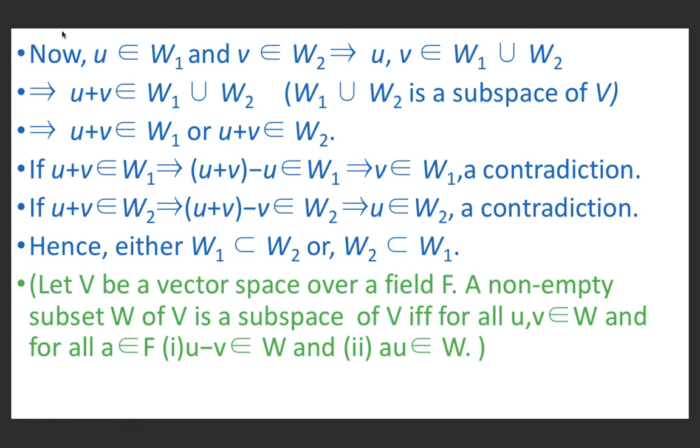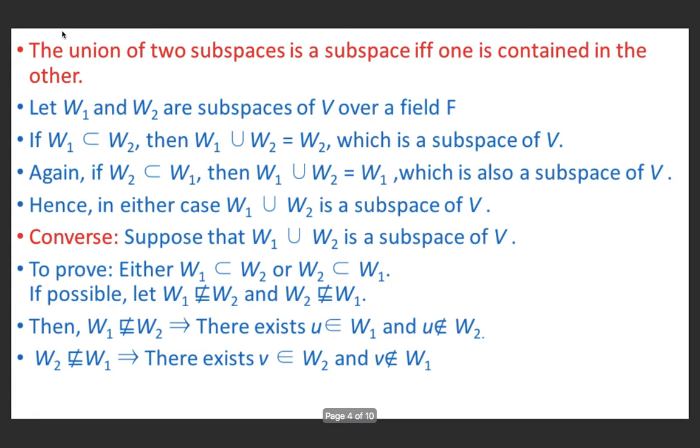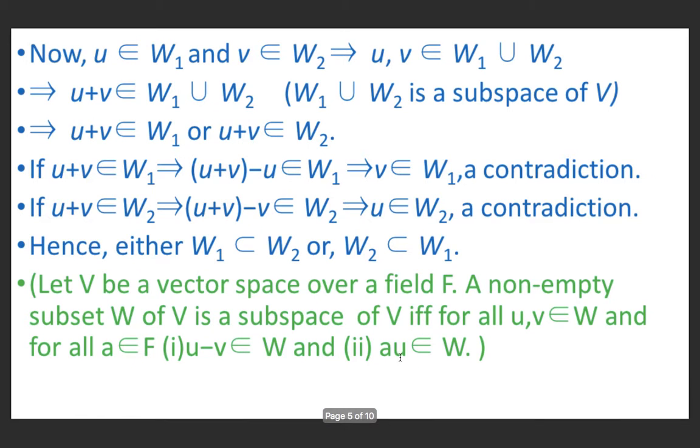And this implies u plus v belongs to W1 or u plus v belongs to W2. If u plus v belongs to W1, this implies u plus v minus u belongs to W1, and this implies v belongs to W1, which is a contradiction because we have assumed that v is not an element of W1.